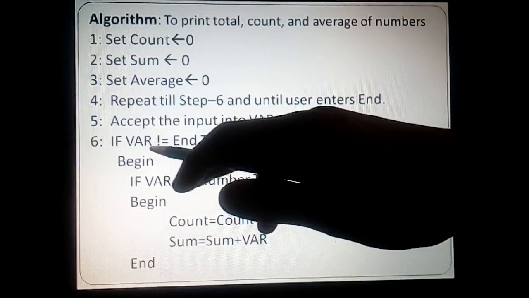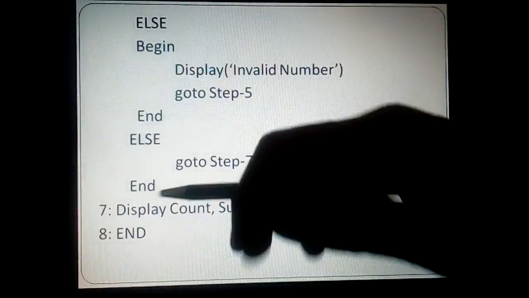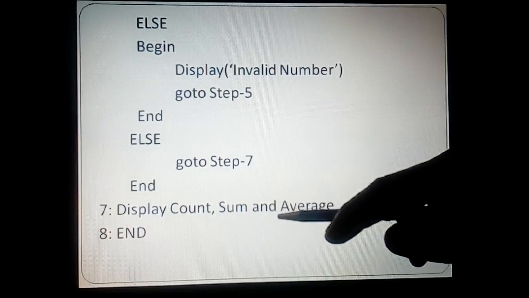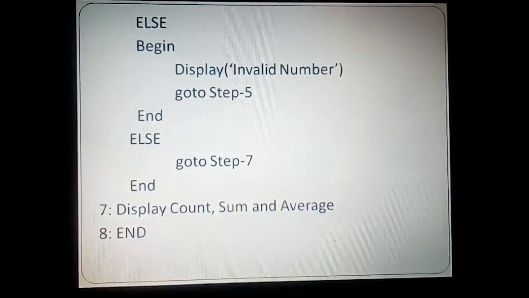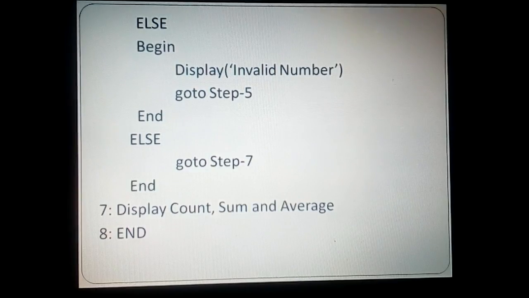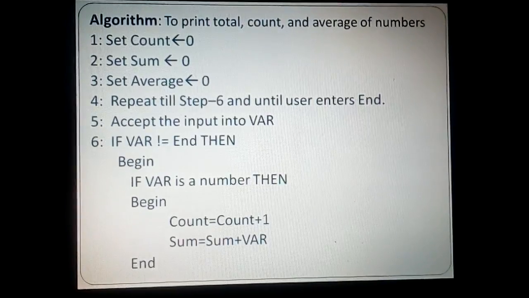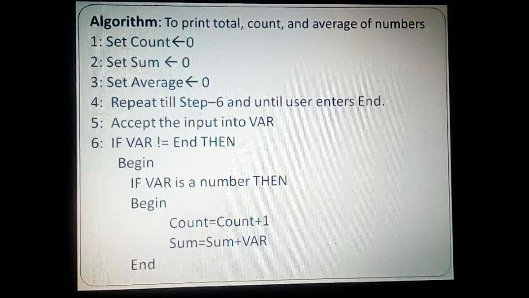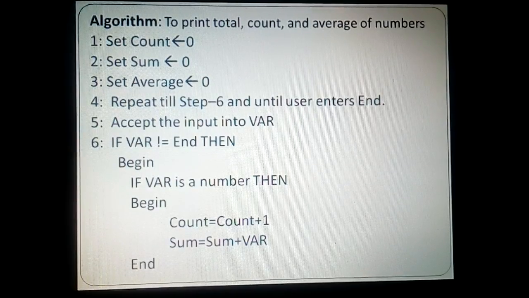Otherwise, if var is equal to end, then you go to steps 6 and 7, that is, you come out of the loop, display the count, sum and the average, and finally end the program. This is how the logic is going to be processed. One thing you need to understand is that there is no proper condition, so it's an indefinite condition, hence you need an infinite loop, and inside the infinite loop you check for this condition, which you must have understood from the previous lectures. So let us go to the editor and see how we can incorporate this into the code.